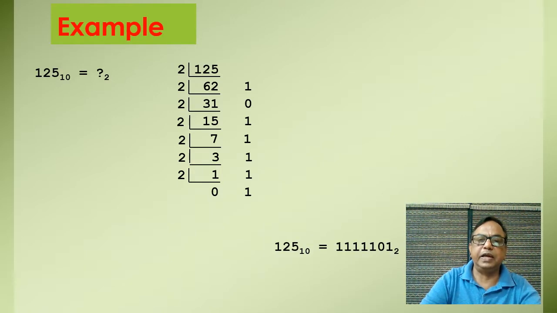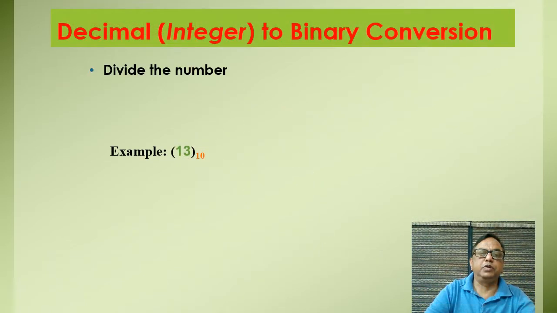This can be written as 1111101. It means the 125 of decimal number is equal to 1111101 of the binary number. And I'll try to show you in this way as well.